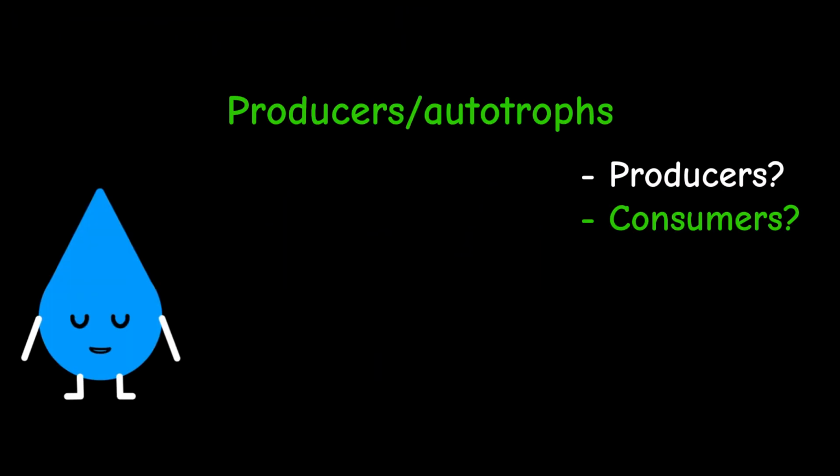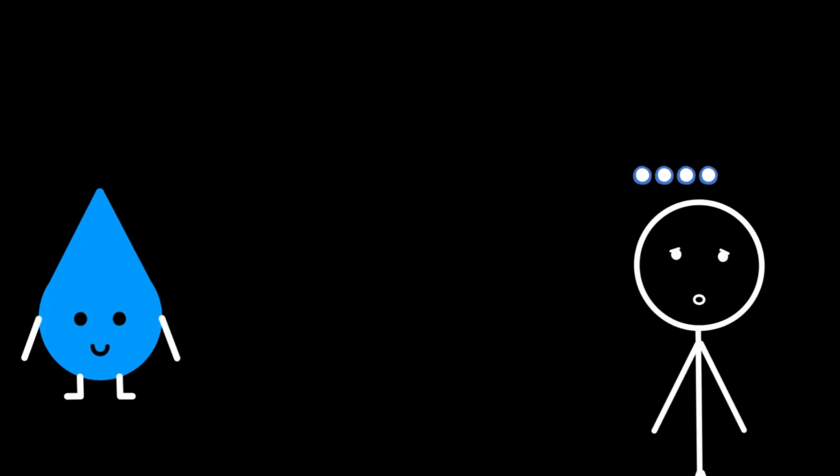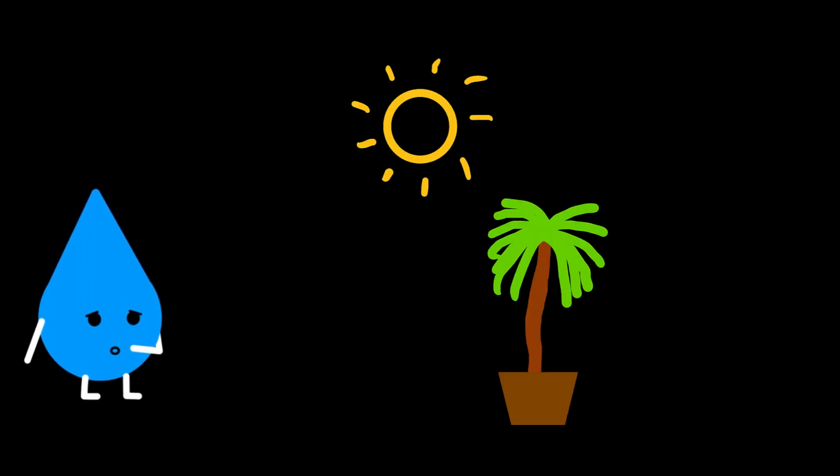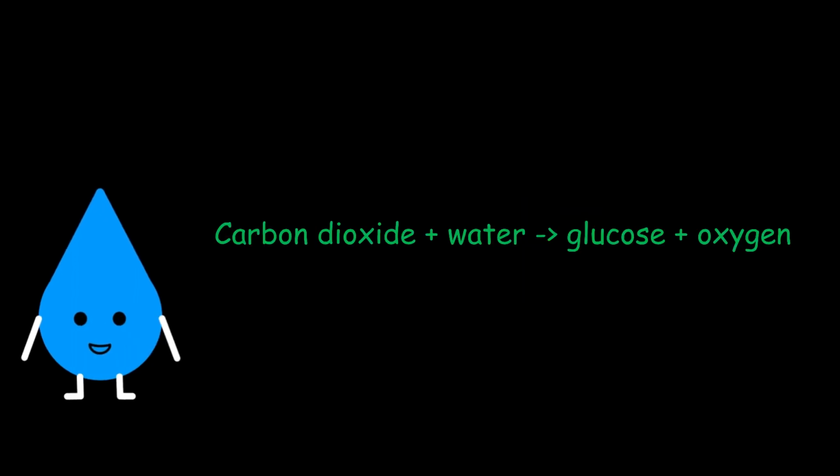The producers, also known as autotrophs, are the organisms that create their own food, rather than eating other organisms. How do you create your own food? Think about plants. They don't need to eat other organisms because they use energy from the sun to fix carbon. In other words, they use carbon dioxide from the air to produce glucose.